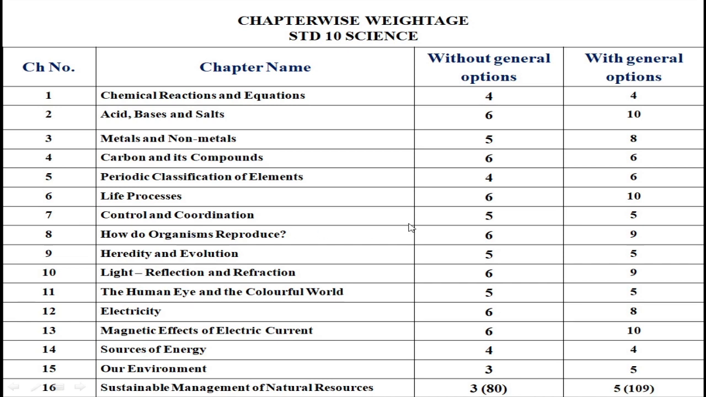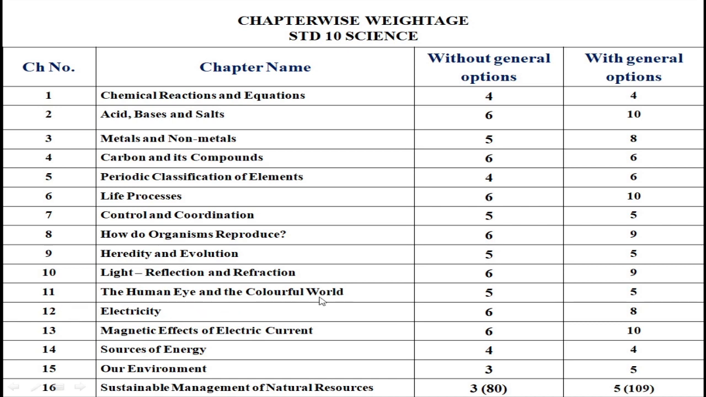Chapter 7, control and coordination. Without general option the weightage is 5 marks, with general option also the same weightage, 5 marks. How do organisms reproduce? The weightage without option is 6 and with general option 9. Heredity and evolution. Without general option weightage is 5 marks and the same weightage is there with general option, 5. Chapter 10, light reflection and refraction. Without general option weightage is 6 marks, and with general option the weightage is increased by 3 marks, and that is 9 marks.